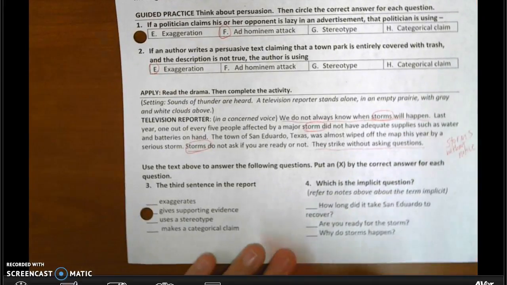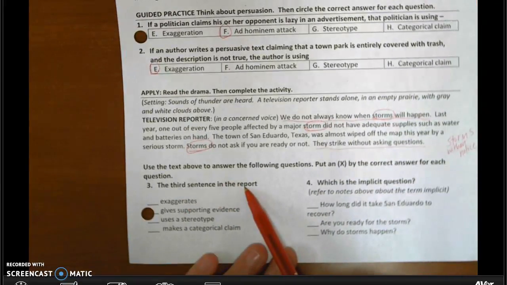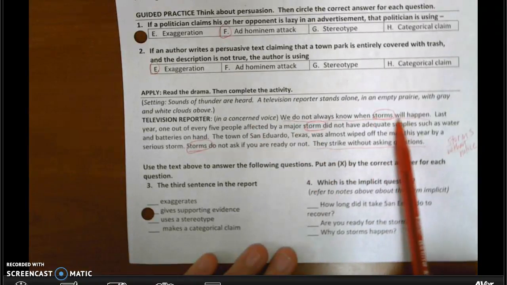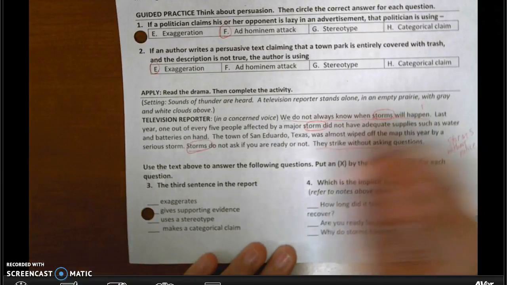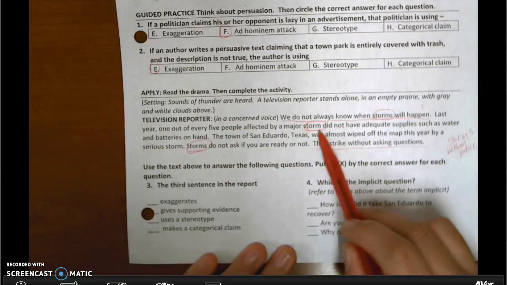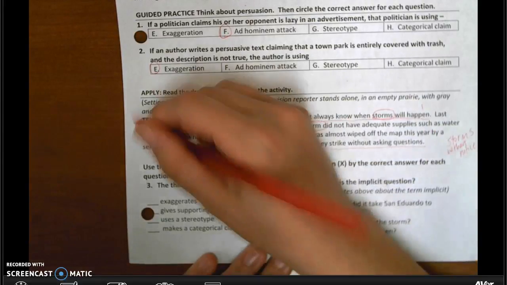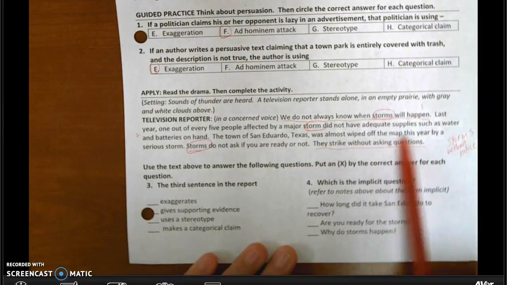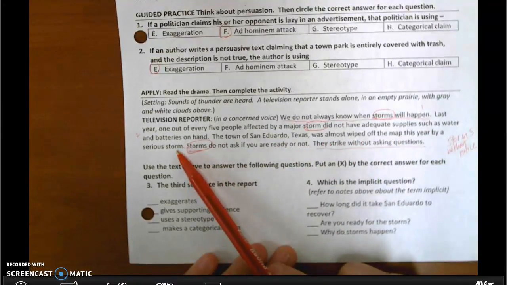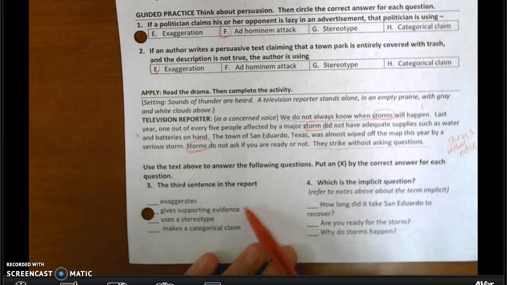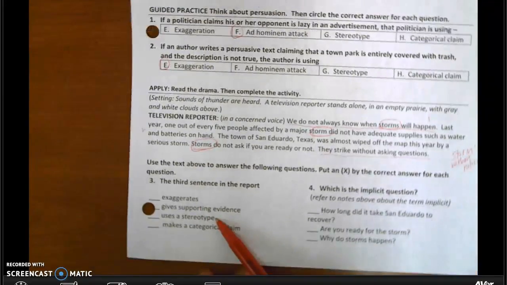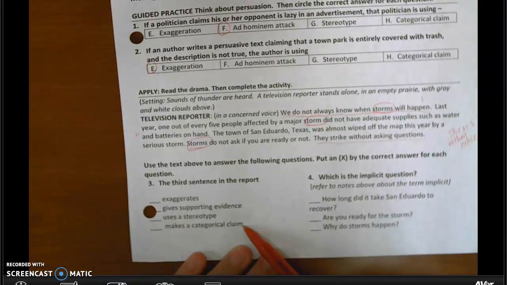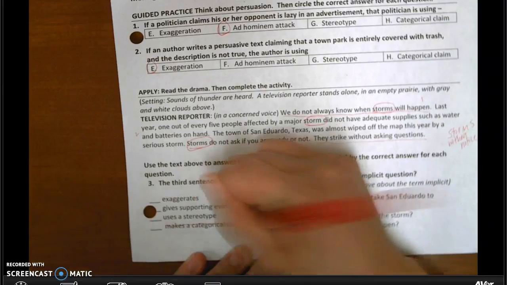Question 3. The third sentence in the report. So let's see, the third sentence in the report. We do not always know when storms happen. That's 1. Last year, 1 out of every 5 people affected by a major storm did not have adequate supplies. That's 2. Third sentence: The town of San Eduardo, Texas was almost wiped off the map by a serious storm. Okay, so that one exaggerates, gives supporting evidence, uses a stereotype, or makes a categorical claim. Well, it doesn't sound like they're putting a lot of things into one category, so I don't think that's my answer.